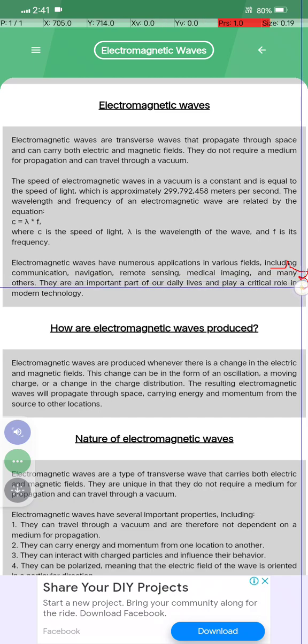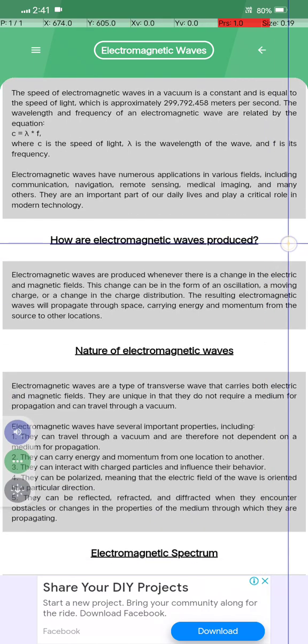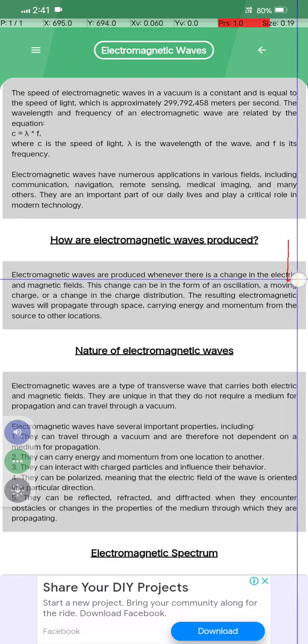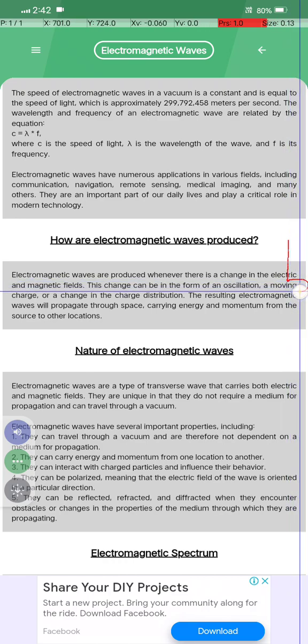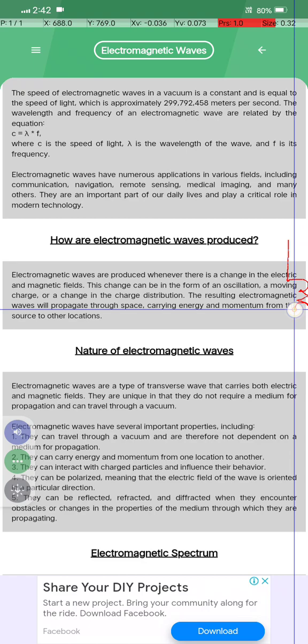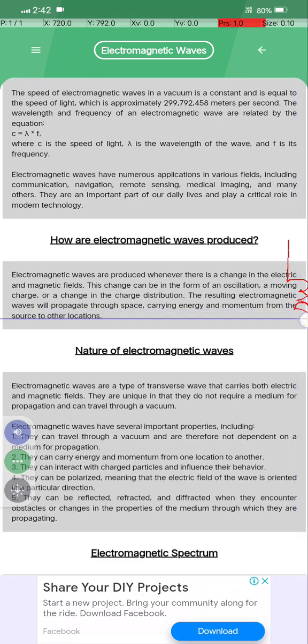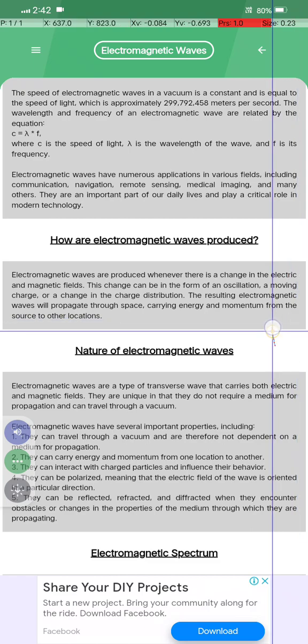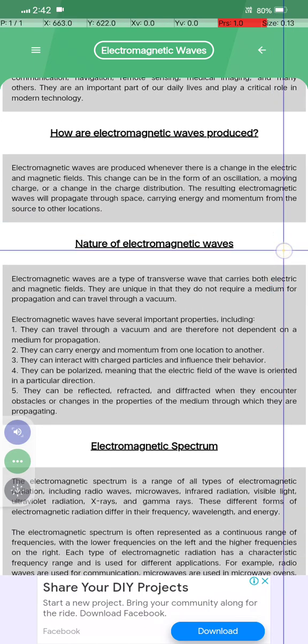They are an important part of our daily lives and play a critical role in modern technology. How are electromagnetic waves produced? Electromagnetic waves are produced whenever there is a change in the electric and magnetic field, and this change can be in the form of oscillation of a moving charge or a change in the charge distribution. The resulting electromagnetic waves propagate through space, carrying energy and momentum from the source to other locations. Nature of electromagnetic waves.